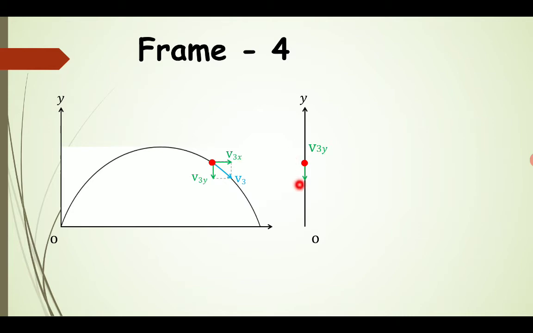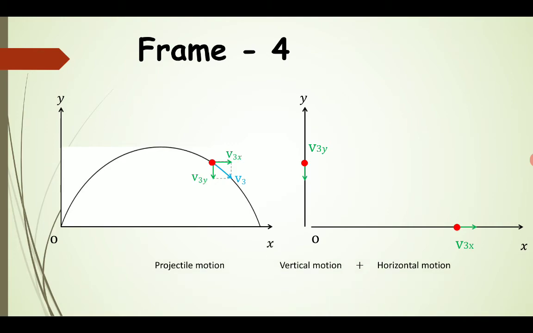Now you can see from this that the vertical component of velocity is now decreasing and approaching zero, because due to the effect of gravity the vertical height is decreasing and the object is falling down. But in this case we can see that the horizontal velocity is again approaching its maximum value, that is, the horizontal range. And again this projectile motion is the combination of vertical motion and horizontal motion.